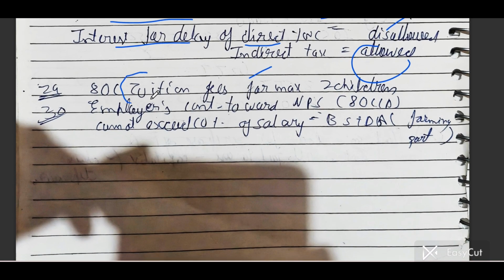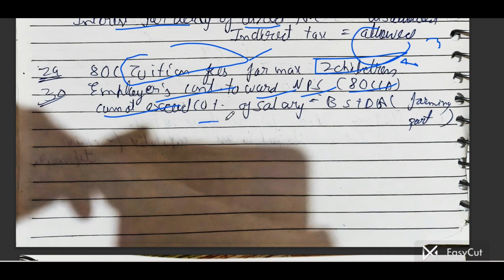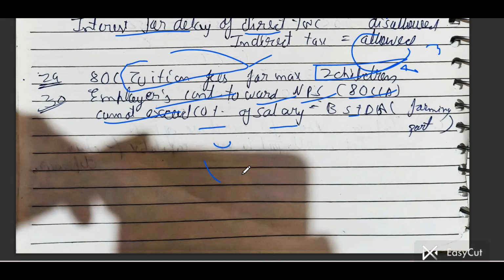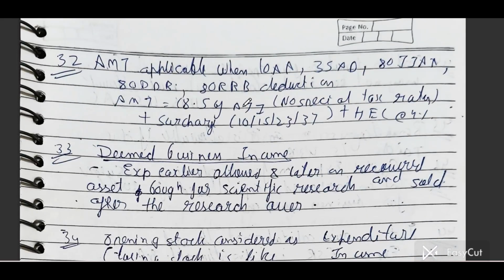For tuition fees, maximum up to 2 children you can claim the deduction under section 80C. Okay, maximum 2 children, most important. In the exam they will give you 3 children here. Employee's contribution to the pension scheme: you can claim deduction under section 80CCD. It shall not exceed 10% of salary, basic plus DA, and 14% in the recent amendment in the new regime. Amount applicable when 10A, 35AD, 80JJA, 80DDB, 80RRB deduction shall be allowable.